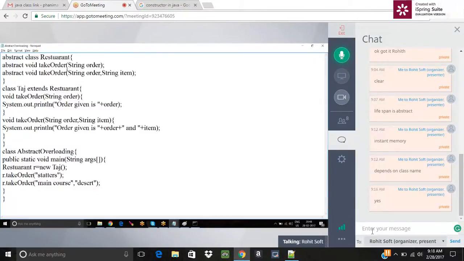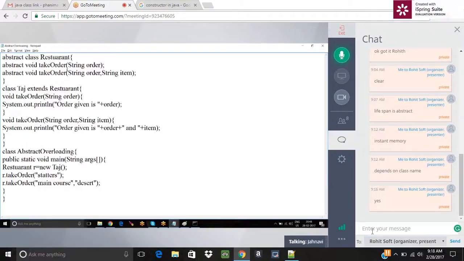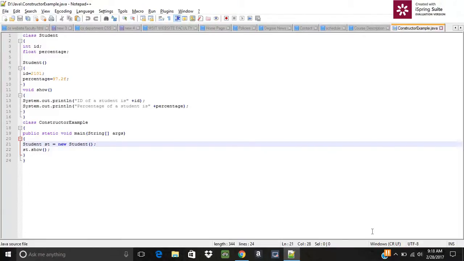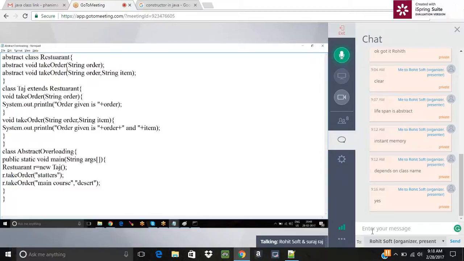Zero argument, when you have to use it, parameterized, when you have to use it. If you have the same values for all the objects, then we have to use the zero argument. Okay? So, if you want different values for different objects, then we need the parameterized constructor. Okay? Yes, sir. So, next.